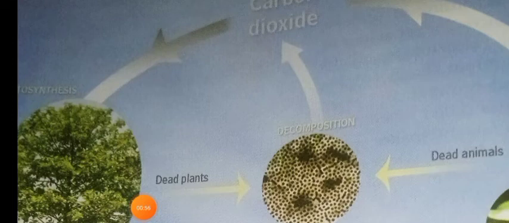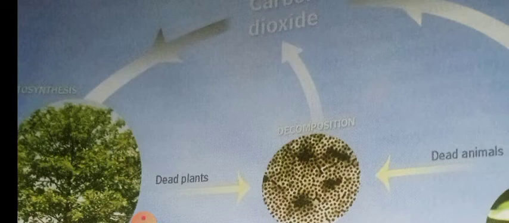Interaction within the abiotic and biotic components, and between the two components, helps to maintain the environmental balance. To maintain the environmental balance, the interaction within the abiotic or biotic components, or between the biotic and abiotic components, should take place.